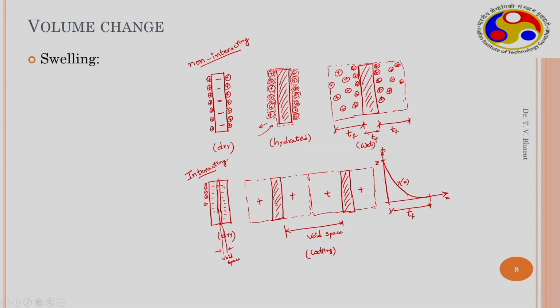This is an idealized situation, but the clay platelets at dry state may not be like this. At the dry state, clay platelets may be arranged in this manner. Generally they have two kinds of pores. This is called a micropore and this is called a macropore.